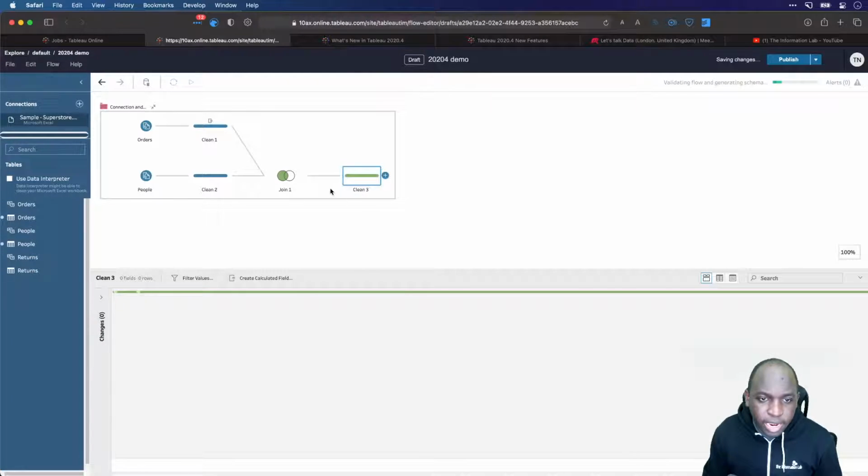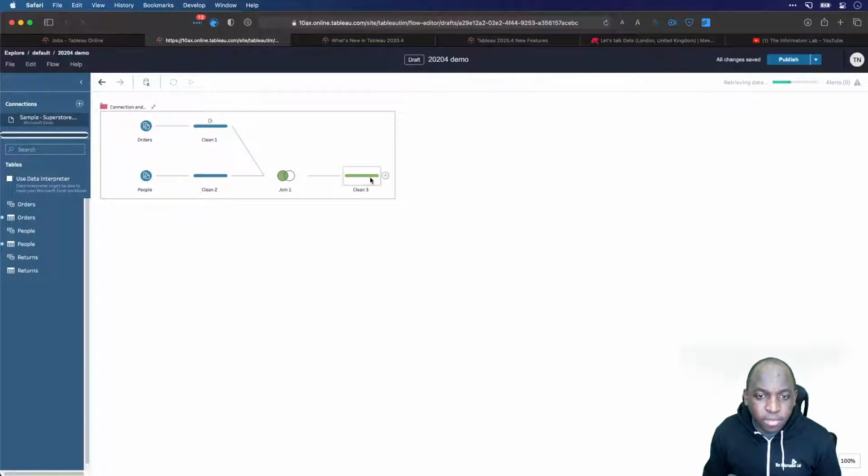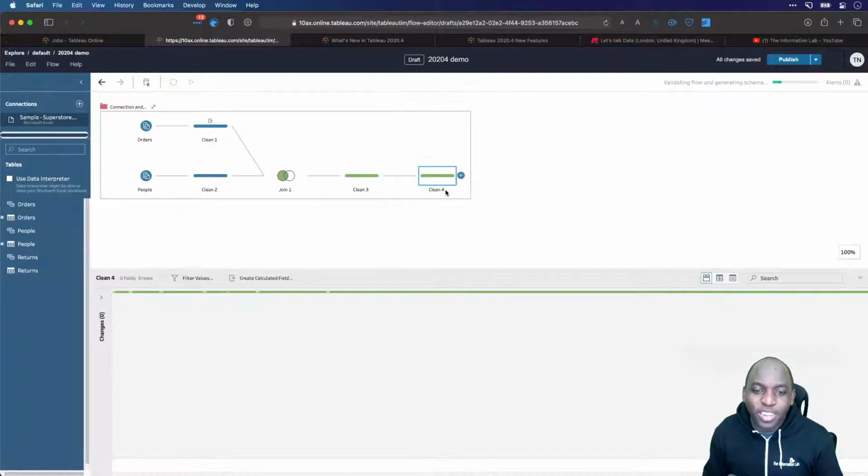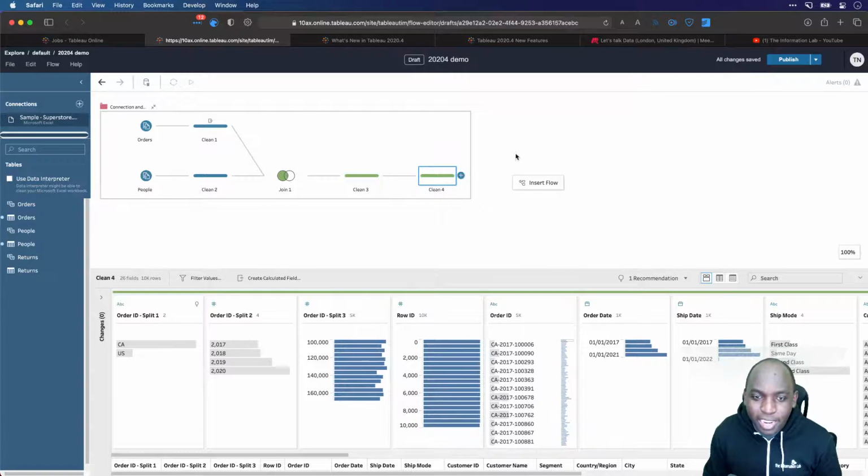I can, of course, add a clean step and bring that outside of the flow. What I actually need to do is make sure that I create a step outside of here. So I've sort of Sherlocked myself here a little bit, because every time I add something, it's always going to be inside of that step, and I can't add anything outside.